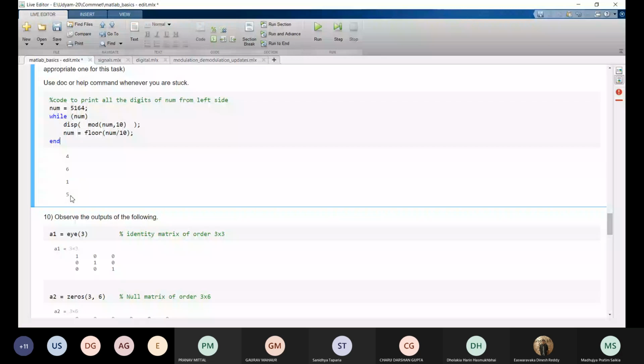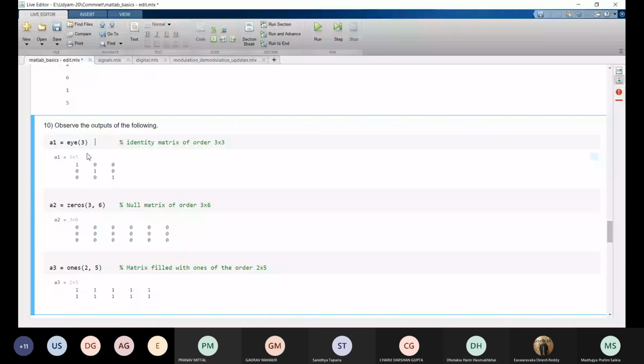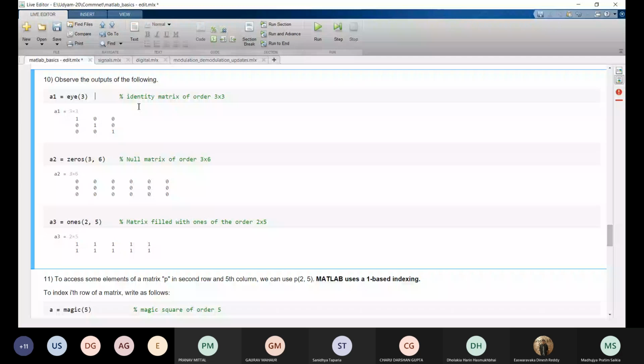Now zeros of 3 comma 6 makes a matrix of order 3 cross 6 having all values 0. And similarly, using the ones function, ones of 2 comma 5, we define a matrix of 2 cross 5 dimension having all the values as 1. Okay.